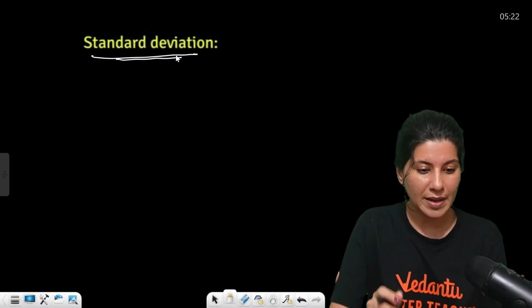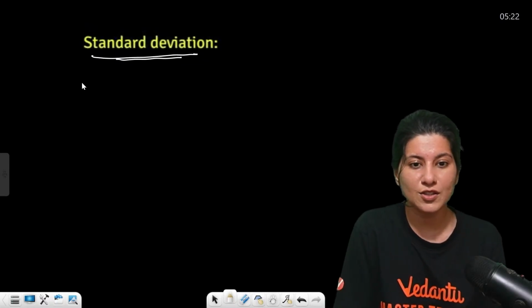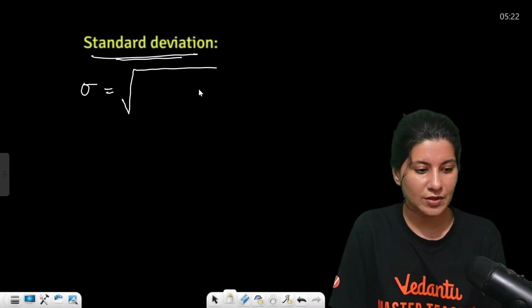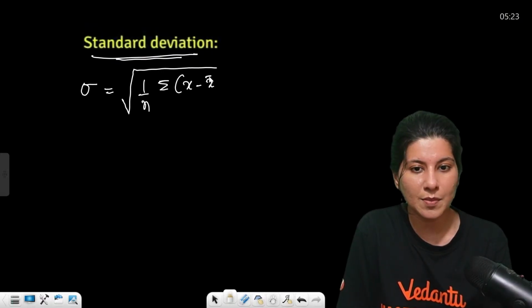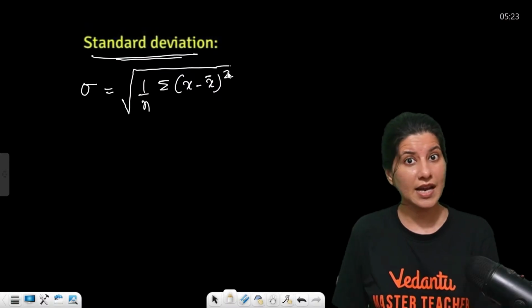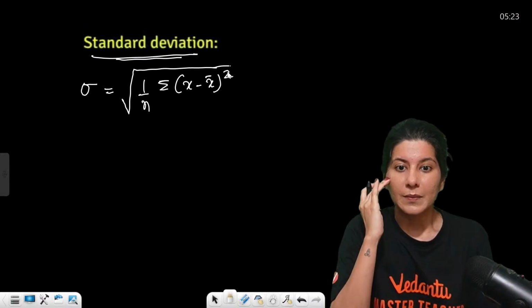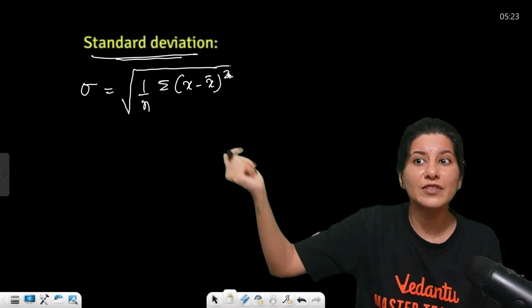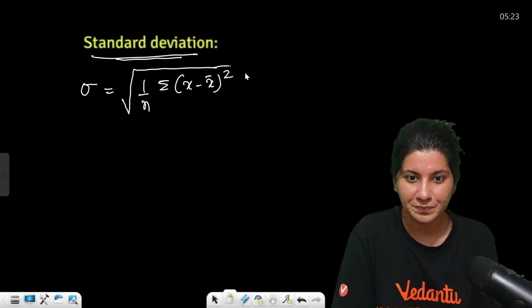Now I'm assuming that you guys are aware about mean deviation. Now standard deviation. What is standard deviation? It is denoted by sigma, which is equal to the square root of 1 by n sigma x minus x bar whole square. Understand? So basically this is a deviation again, but sum of squares of the deviation. Can you see? Sigma is square root of mean